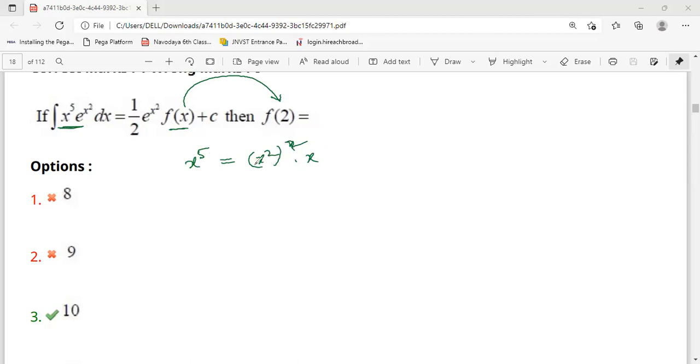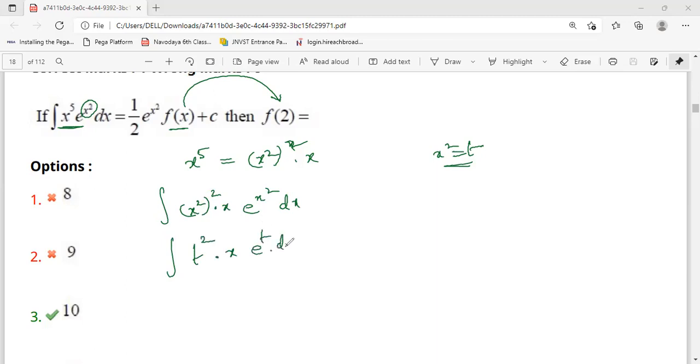Why am I writing like this? Because x square is there, no? So I will replace x square with some t. That's the purpose I am taking. X power 5 is equal to x square whole square into x. So I am writing this as x square whole square into x, e power x square dx. So I am saying x square is equal to t. Integration of t square into x, e power t dx.